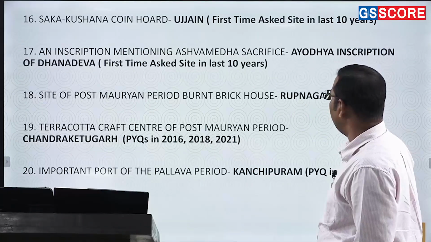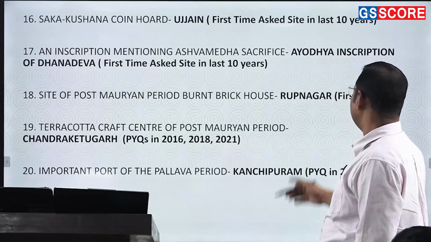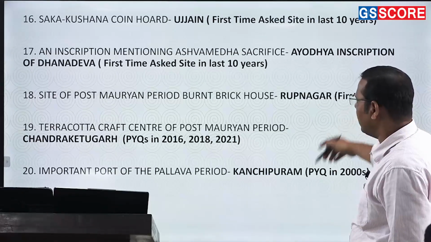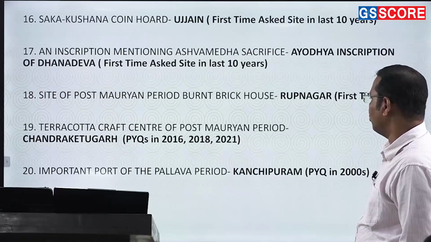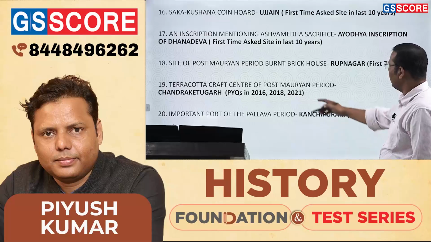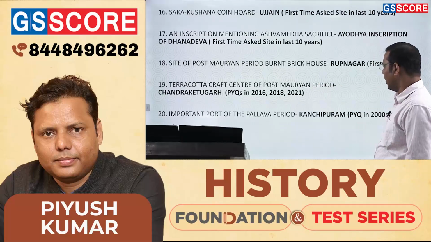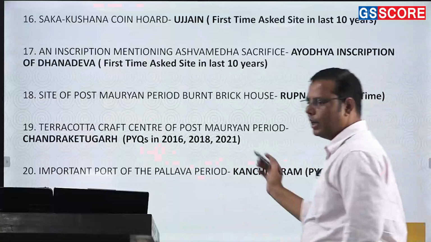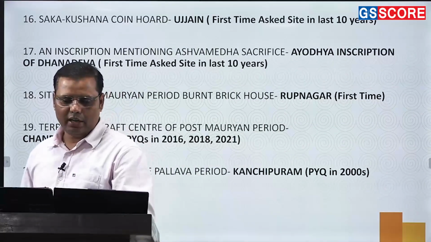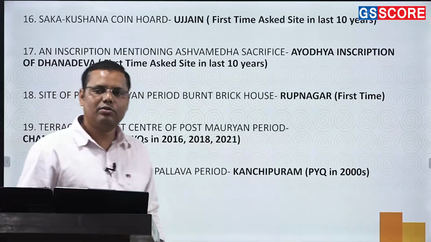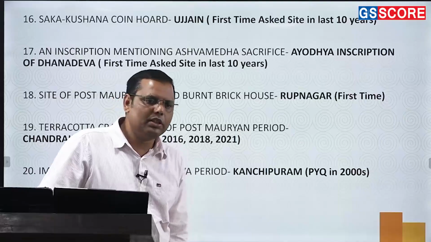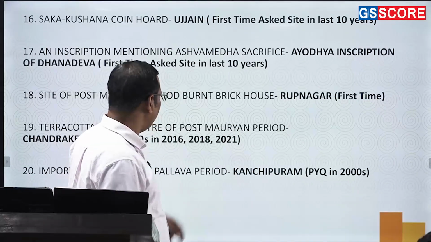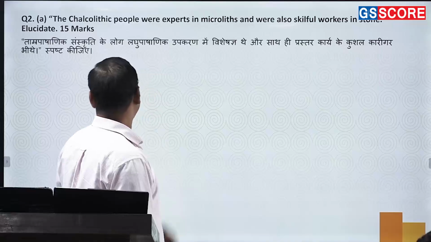Site of the post-Mauryan burnt brick house, that is Roopnagar. That has been asked for the first time. Terracotta craft center of the post-Mauryan period, that's Chandraketugarh, asked many years previously. Important port of the Pallava period, that's Kanchipuram. Again, a doable question. So after seeing this, anybody can easily say most of the sites were doable. So 15-16 sites could very easily have been done, there is no second thought about it, right? So that's all about the map area. Let's come to the questions now.